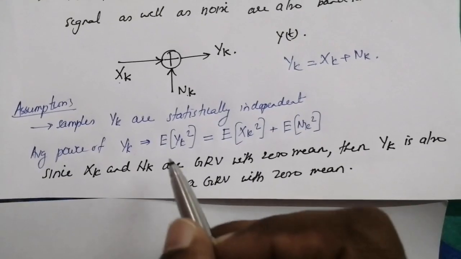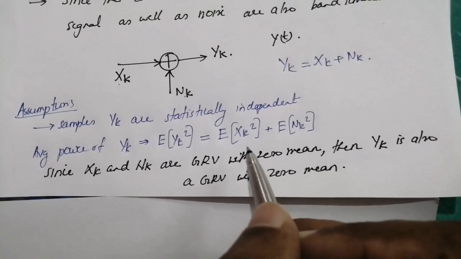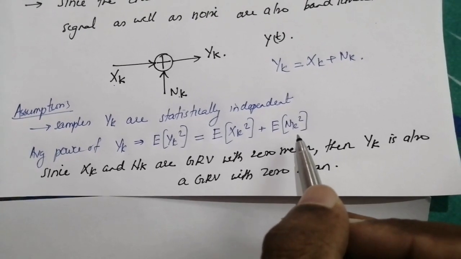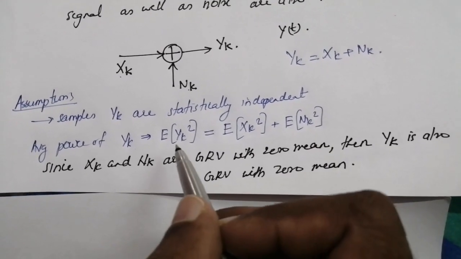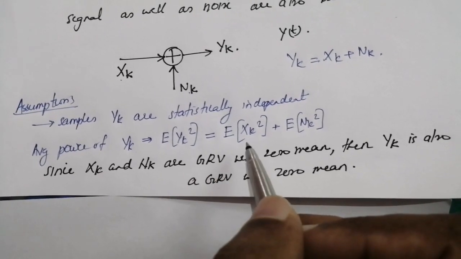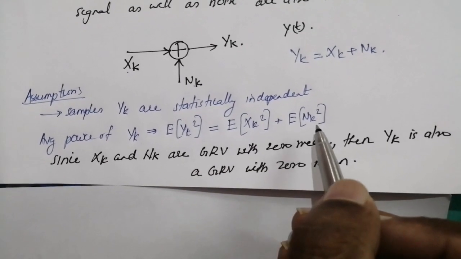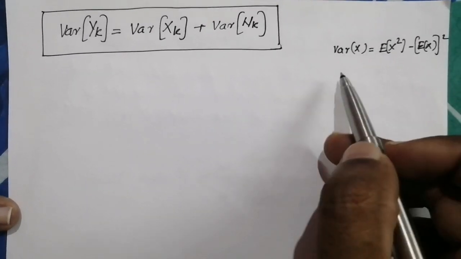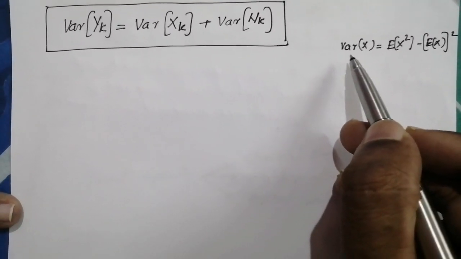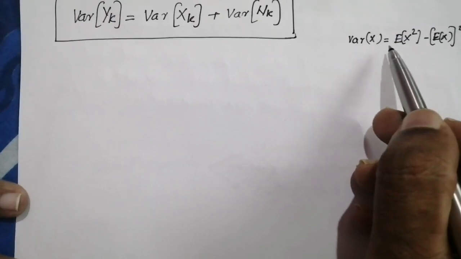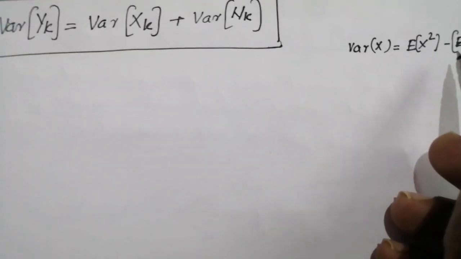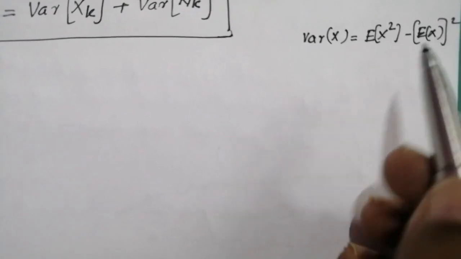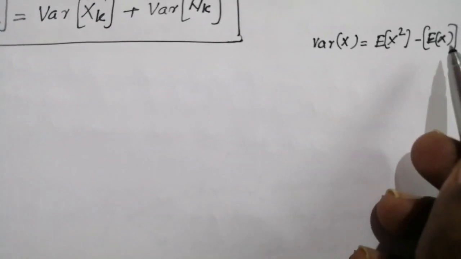Now, what is the variance of y_k? Since x_k and n_k are statistically independent, the variance of y_k will be equal to the sum of the variance of x_k and the variance of n_k. We know that the variance of a random variable x is expectation of x squared minus the square of expectation of x, that is mean square value minus square of mean value.